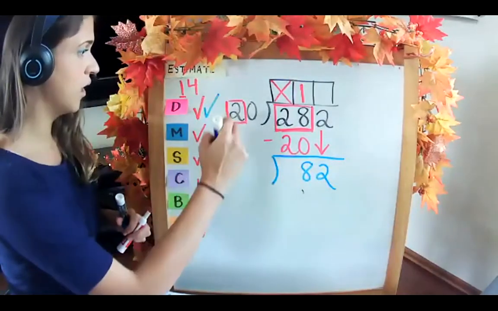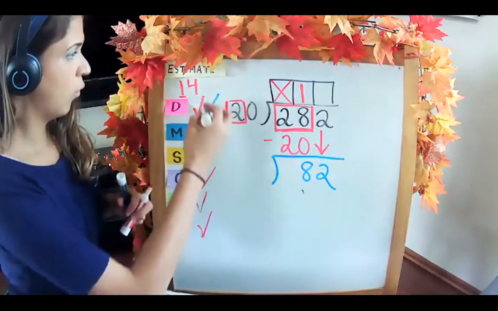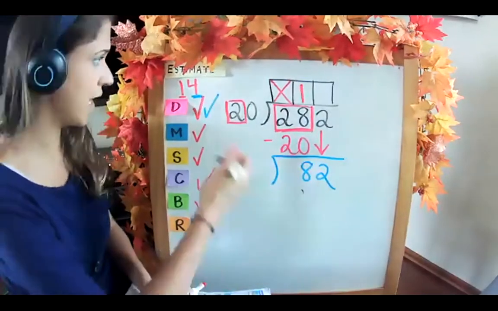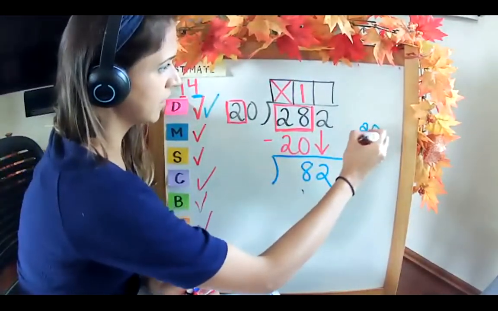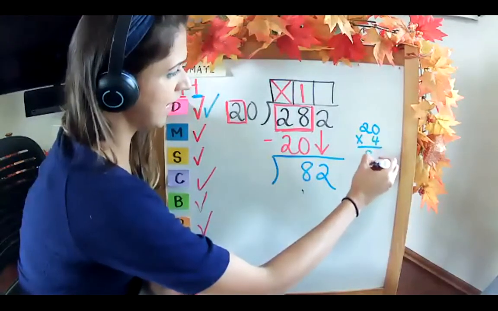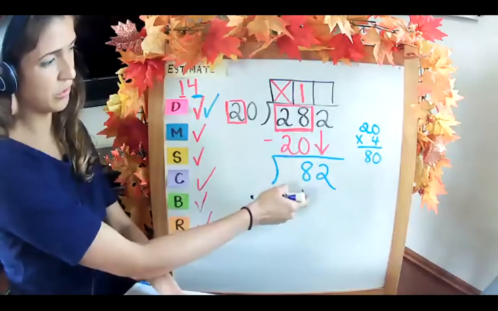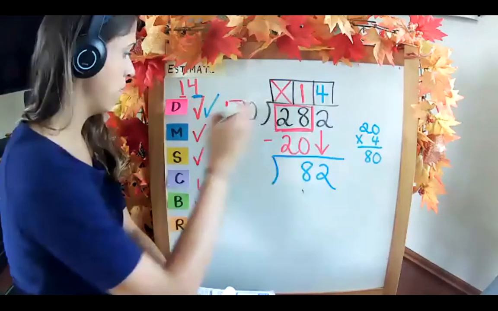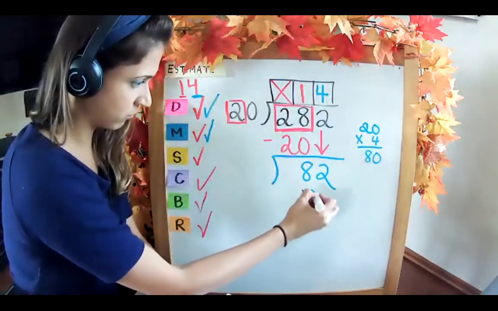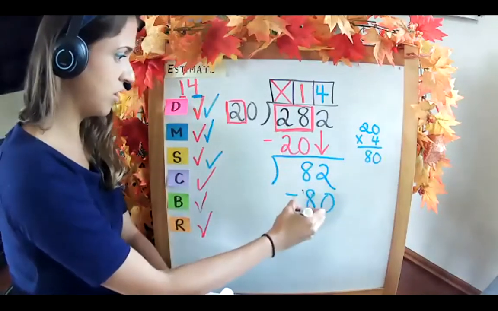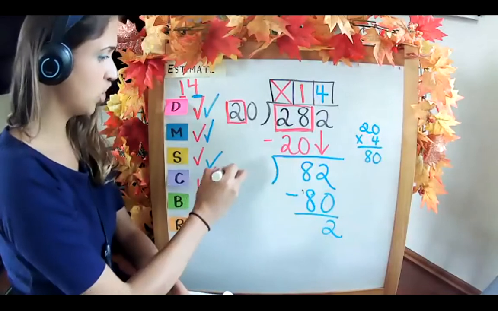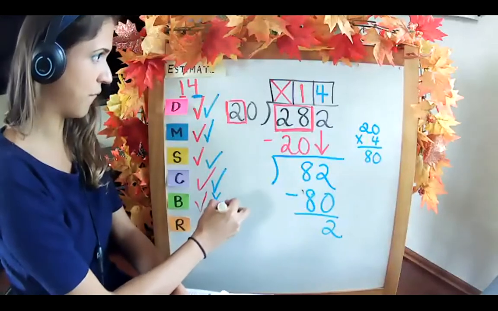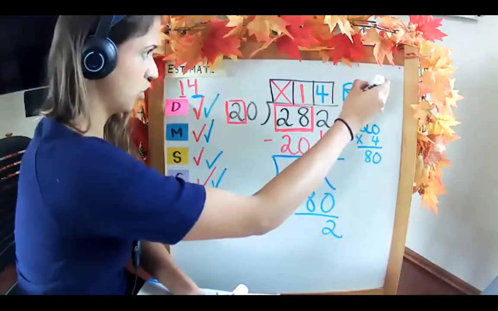All right, divide. 20 into 82 now. We can look at our estimate. Before we said that 4 would work. Let's try it. 20 times 4 equals 80. Are we going to get any closer to 82 than 80? No. So let's stick with that 4. Multiply, well, we just did. Subtract. 82 minus 80 is 2. Check. Is 2 less than 20? Yes. Good to go. Nothing to bring down. And we have a remainder of 2.